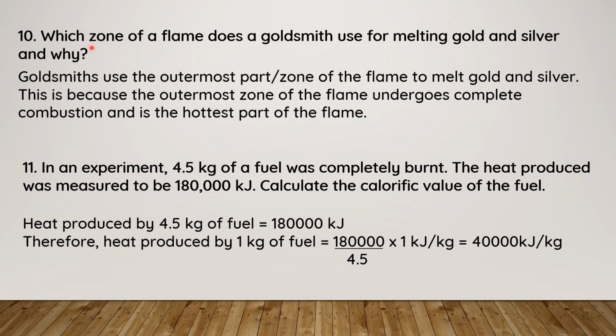10th question. Which zone of a flame does a goldsmith use for melting gold and silver, and why? Goldsmiths use the outermost zone of the flame to melt gold and silver. This is because the outermost zone of the flame undergoes complete combustion, and this zone is the hottest part of the flame. Because of these two reasons, a goldsmith uses the outer zone of the flame for melting gold and silver.